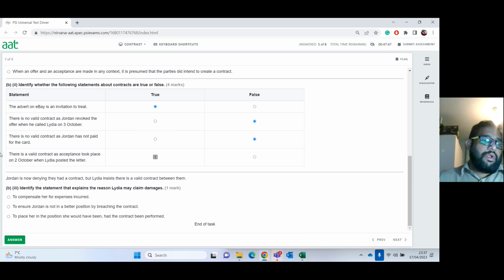But now they're asking you: Jordan is not denying they had a contract, but Lydia insists there is a valid contract between them. So now they're going to ask you to identify the statement that explains the reason Lydia may claim damages: to compensate for the expenses incurred, to ensure Jordan is not better off by breaching the contract, to place her in the position she would have been in had the contract been performed. Because for her, on the other side of the spectrum, she also expected to fulfill that contract. Therefore, she will be able to claim damages in this scenario.